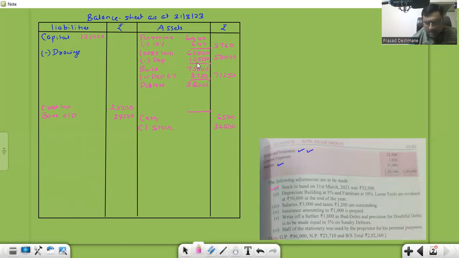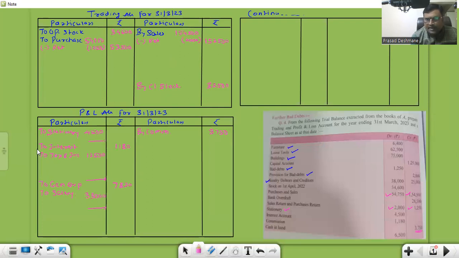Now all these things are assets reduced, right? Depreciated furniture, loose tools, and building. In all cases, asset depreciated. Asset depreciation is a bad thing for us, and all bad things we record on the P&L account debit side.